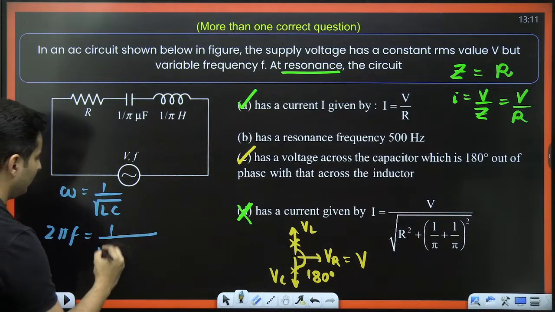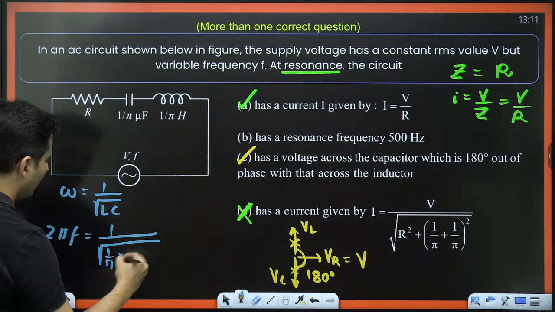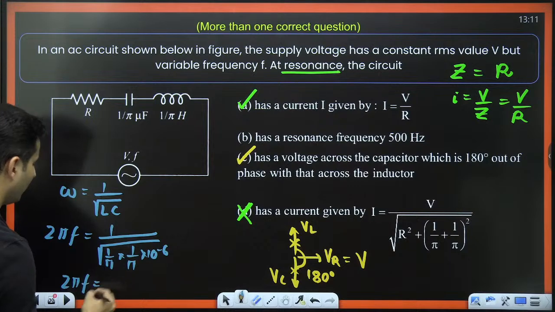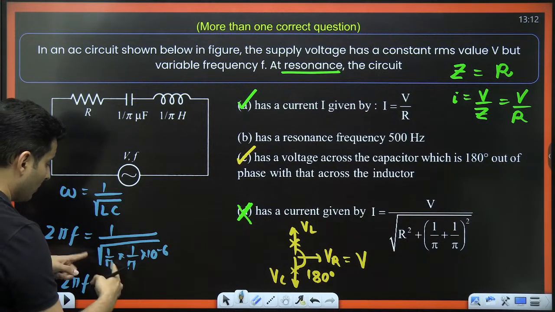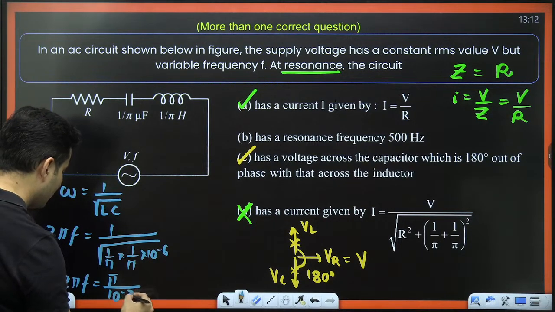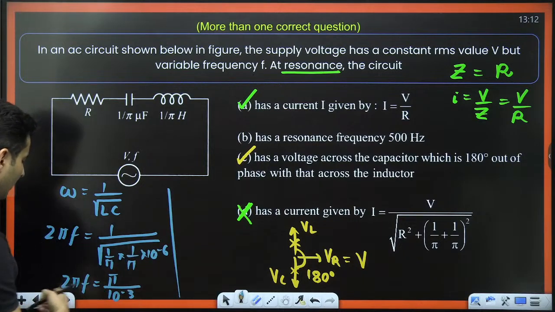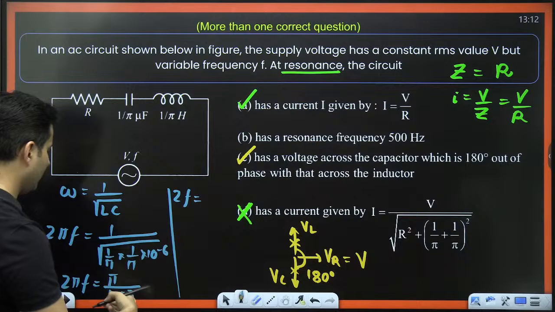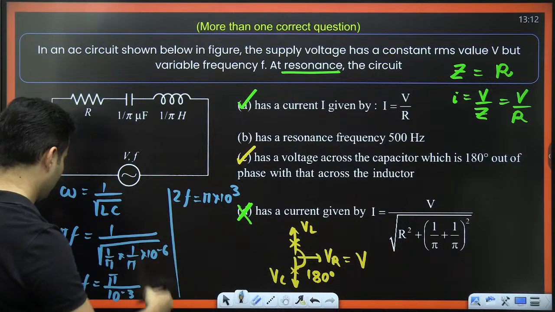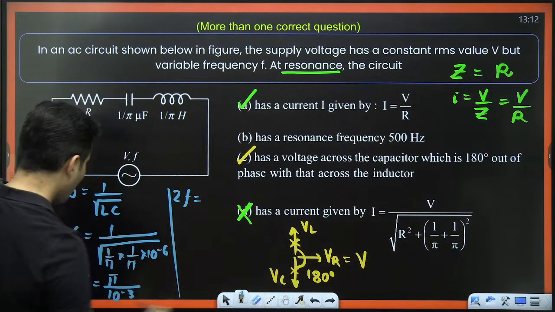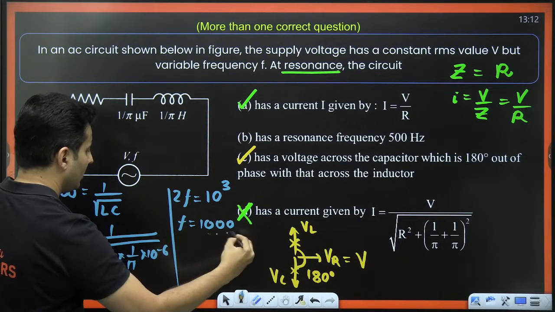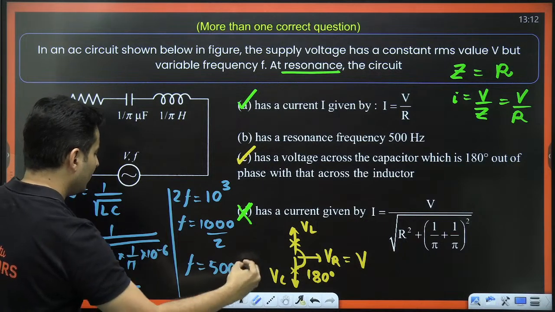L, inductance is 1 by pi. Capacitance is 1 by pi, but 10 to the power minus 6. So this will become 2 pi F is equal to pi, the square root of pi will be pi, will go on the top, and here this will be 10 to the power minus 3. Okay, so pi also goes, so 2F will be pi into 10 to the power minus 3, which will go on the top and become 10 to the power 3. So F will become 1000 divided by 2. So F will become 500 Hertz.